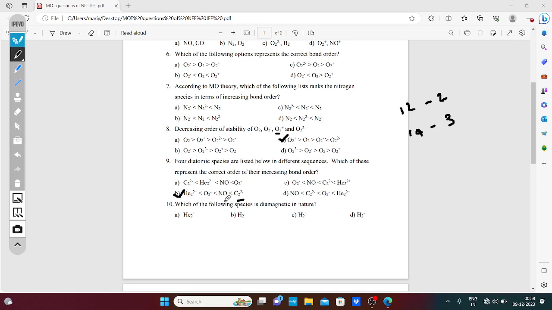3, 2.5. Then the order is given. Which of the following species is diamagnetic in nature? You know that bond order 1 or 0 is diamagnetic in nature. Here helium plus has a fractional bond order. Here hydrogen is 1, this is 0.5 and this is also 0.5. So hydrogen has bond order 1. So this is the answer, diamagnetic nature.